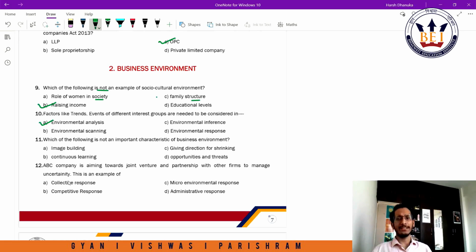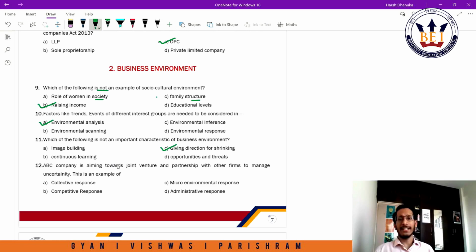Which of the following is not an important characteristic of business environment? Image building is a characteristic of business environment. We have discussed an example during the class that how captive consumption leads to image building of the company, right? Giving direction for shrinking, continuous learning, because environment changes, so the company has to adapt to the changing environment, so they learn a lot in this process. Opportunities and threats are definitely part of the environment. Giving direction for shrinking, no, the correct characteristic is giving direction for growth, right? Not for shrinking.